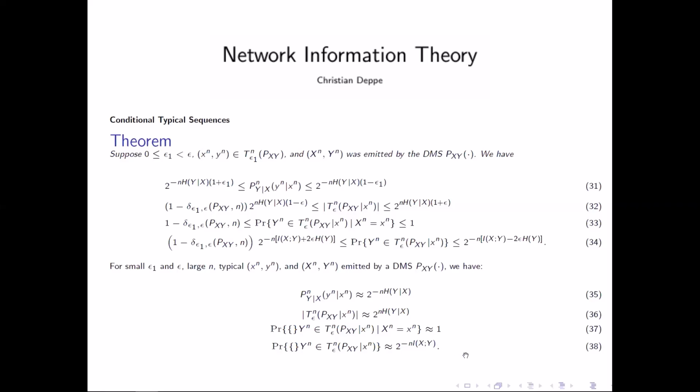We use the fact that then P(y^n) is typical and estimated by this, and then we have again the sum of the same probabilities, and then we can estimate this. But we can use the estimation of 37, insert it there, and again we remain with the mutual information.